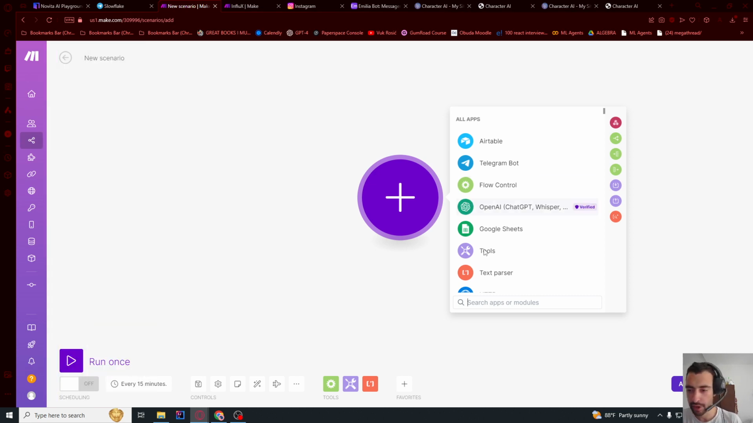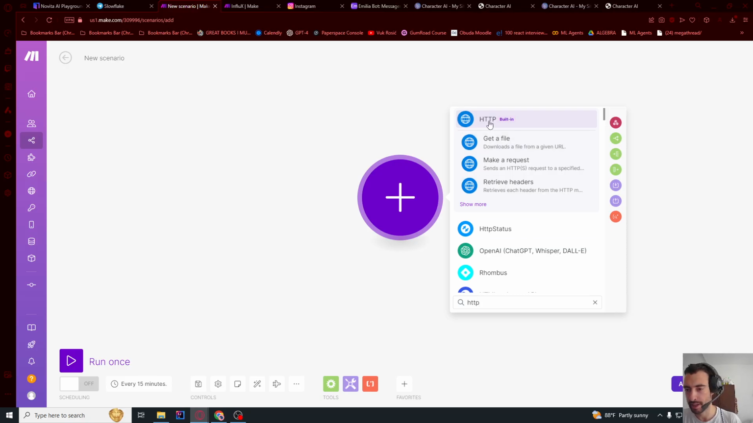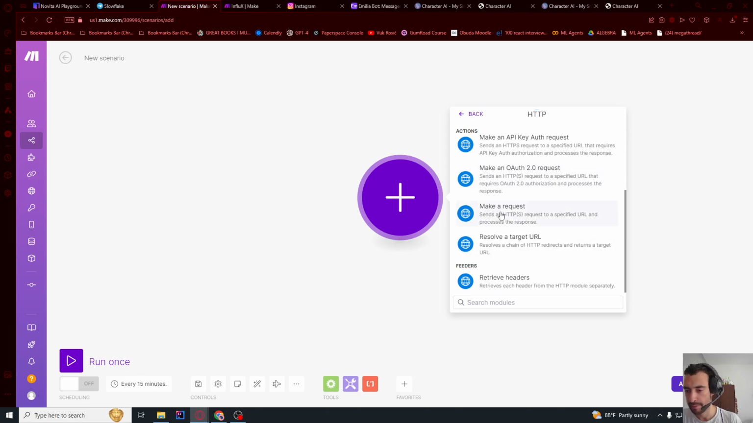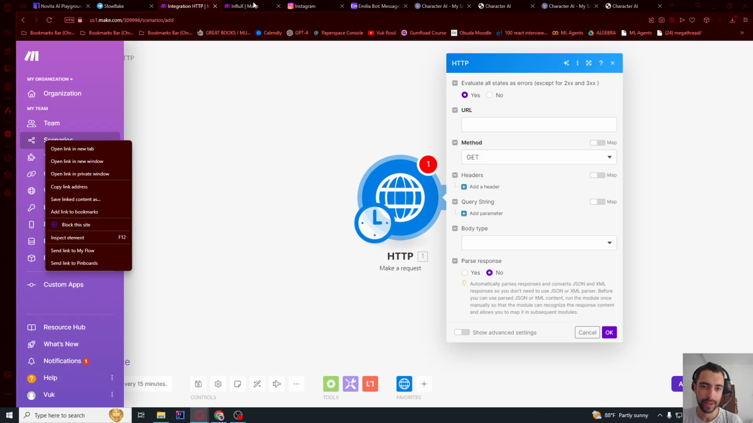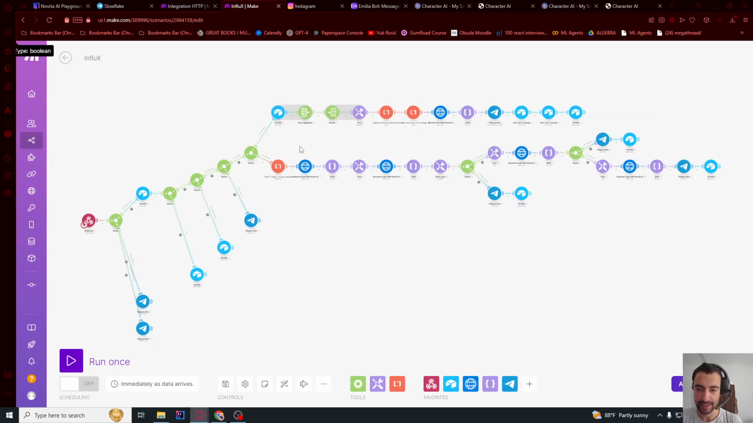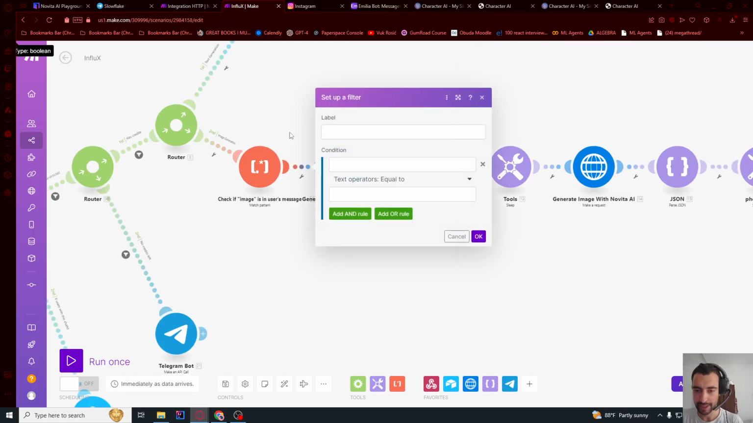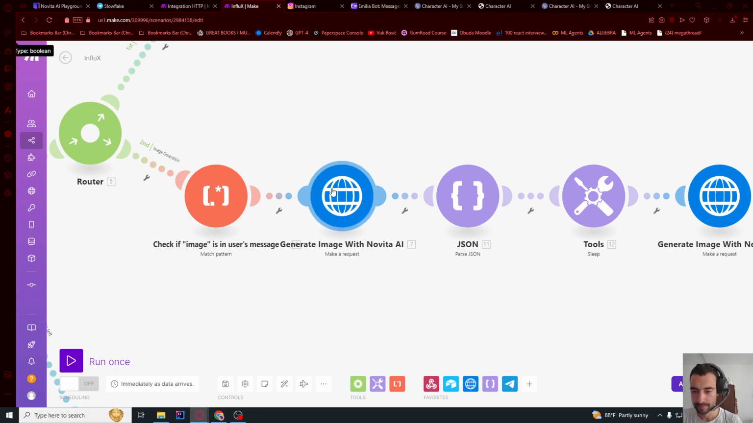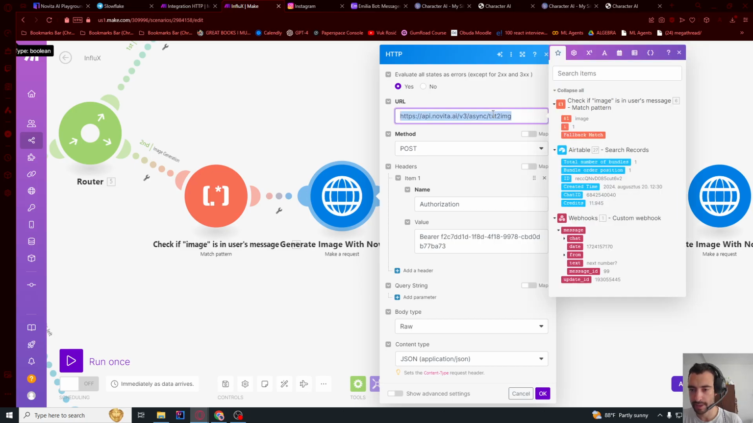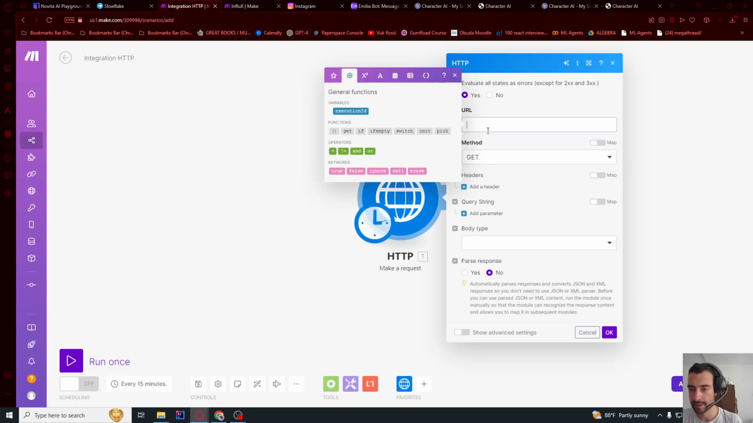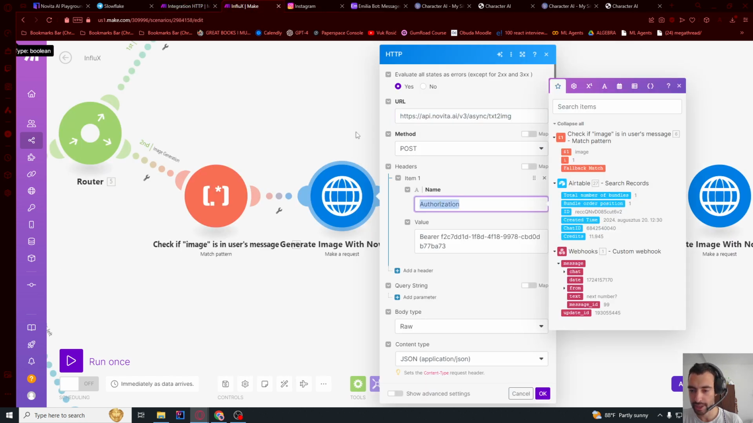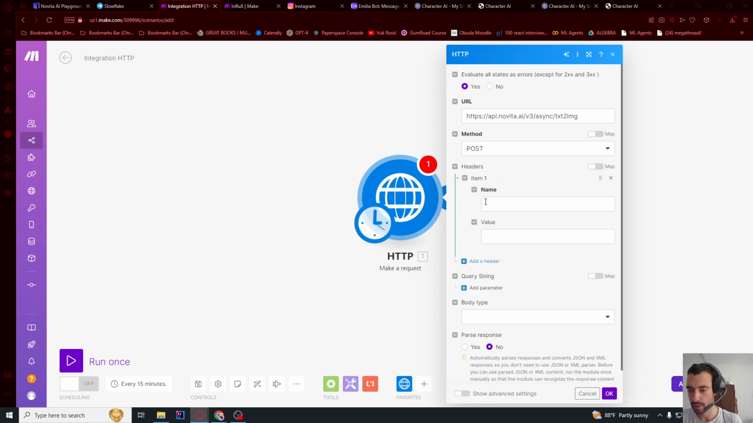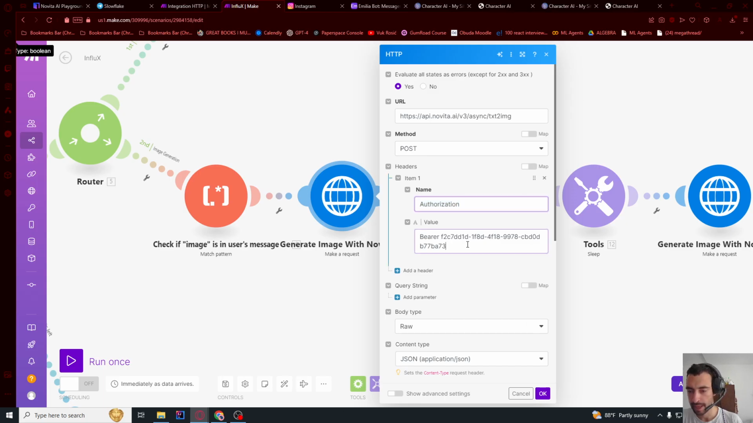So in this new scenario, I'm gonna make an HTTP call to generate the image. So let's make an HTTP call and scroll down to make a request. Now what I'm gonna do is just right click these scenarios, open a new tab, because I wanna go here and find this image generation module, so I can just copy paste all of the data. So let me click here. So this is the first link. We did all of this, and then this is post, and then let's see authorization. Let me paste this into headers, and then value.